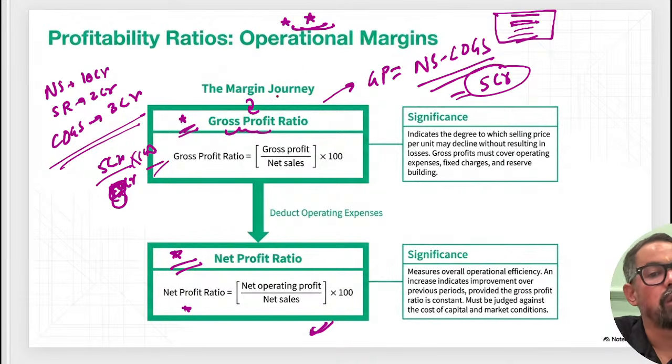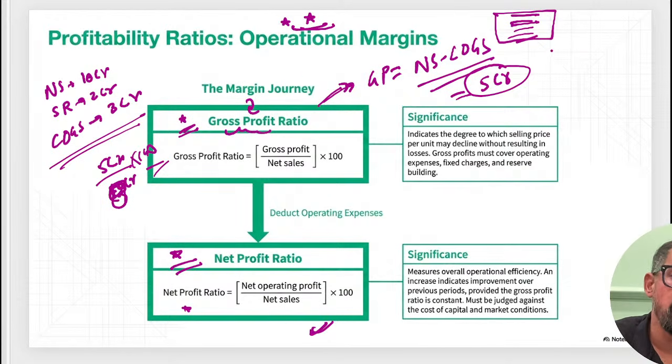So when it comes to gross profit, you know how to calculate gross profit. Yesterday only we talked about this one. The gross profit is equal to net sales minus cost of goods sold, ठीक है? Like let's say if I give you some numbers, you have to calculate the gross profit. How? Let's take another example.